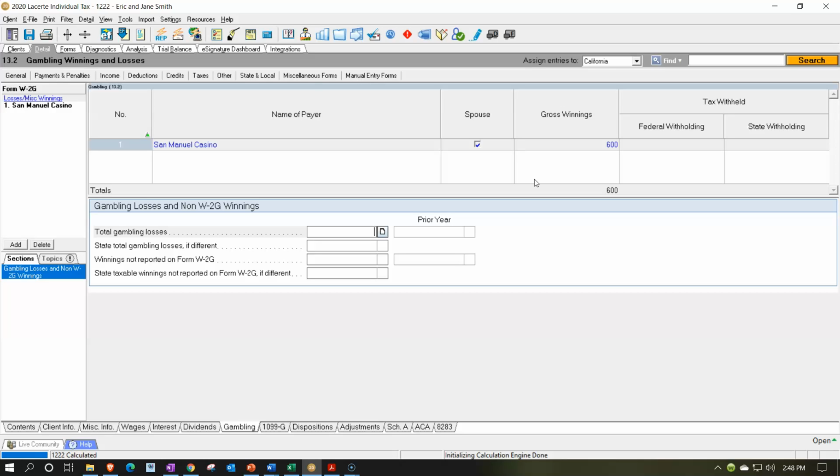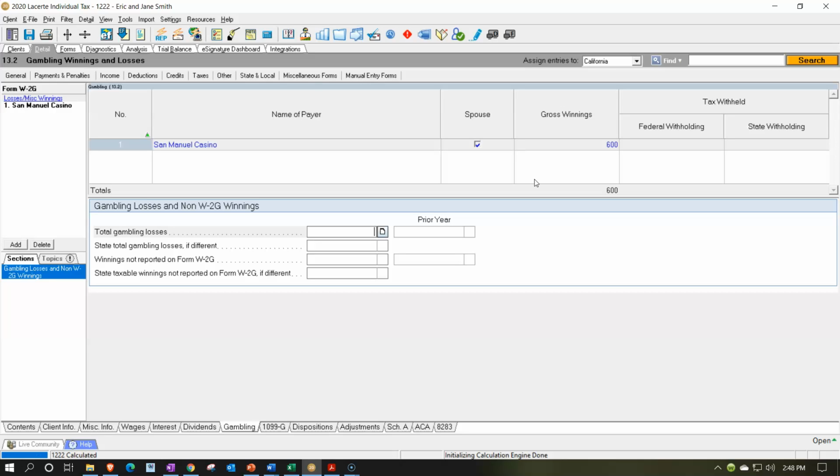So that will have the formal documentation. If you don't have the formal documentation and you won like $5 in the slot machine or something like that, yeah, you should report it. But you probably don't have the documentation for it. You may not get that $5 on the winning side of things. But obviously, if you have the W-2G, then you got it reported, because that's them sending it to the IRS. The IRS is basically saying that's significant enough that I want to double check to make sure that this is being reported. That's gone to the IRS.